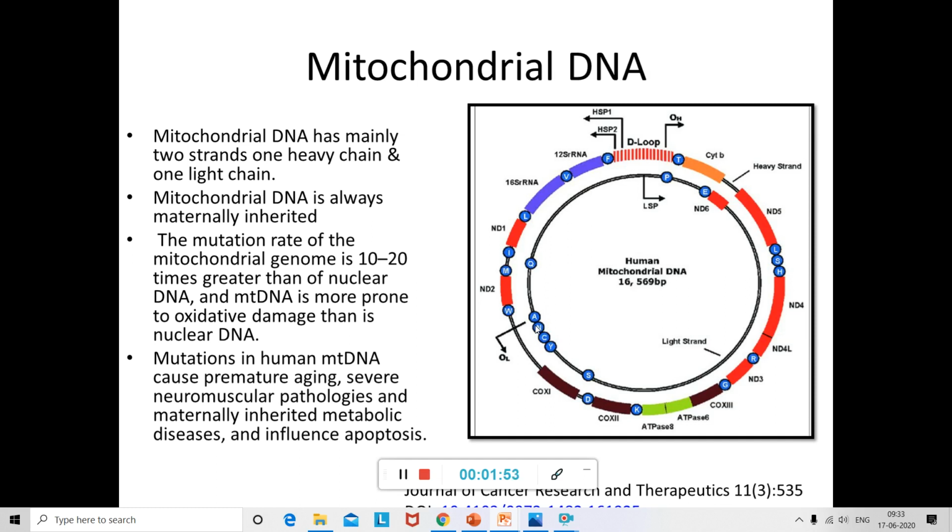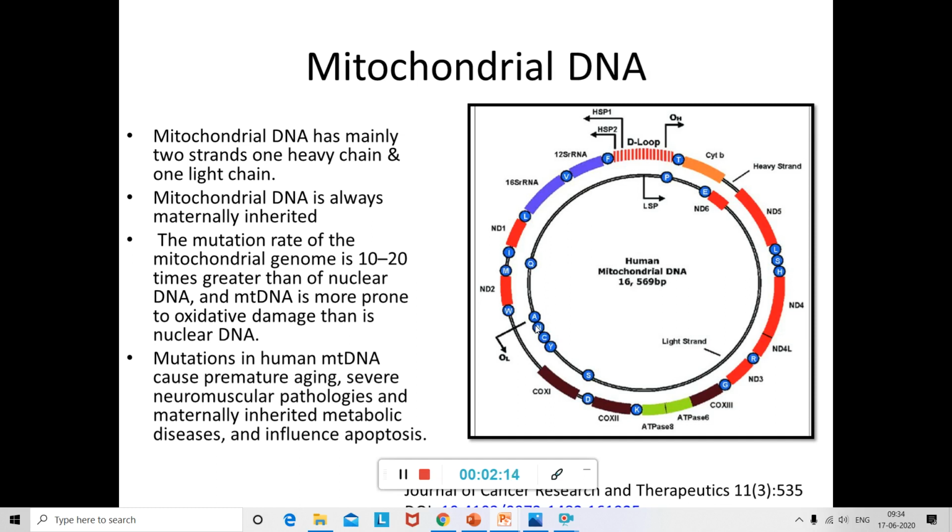Now, mitochondrial DNA is also important in different ways, because the mutation rate of this mitochondrial genome has been found to be 10 to 20 times greater than that of the nuclear DNA. And this DNA is more prone to oxidant damage than the nuclear DNA.